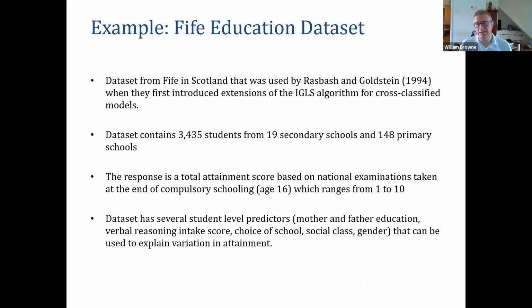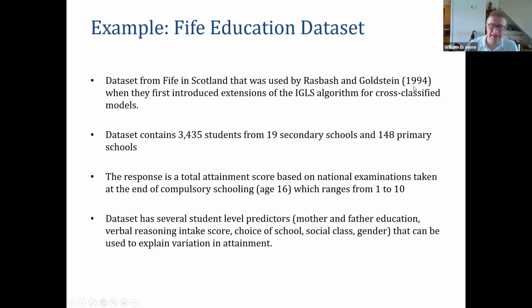Let's talk about the example that George will take you through most of the model fitting with. This is an example from Fife, which is an area of Scotland, in the north of the UK, for those of you from elsewhere. It's been used in many places.